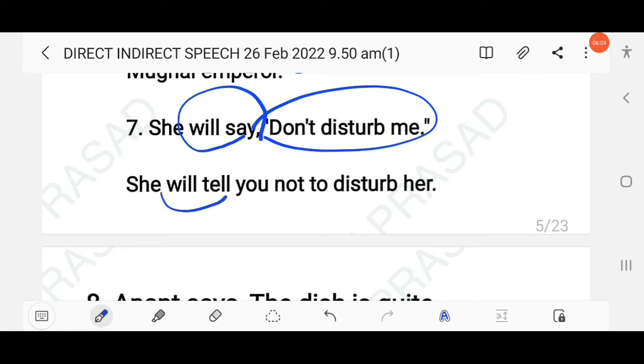She will tell you not to disturb her. So here not to, not, then to plus infinitive. Clear? So here you have to use the to plus infinitive structure. As it is negative, you just have to add not before to plus infinitive.